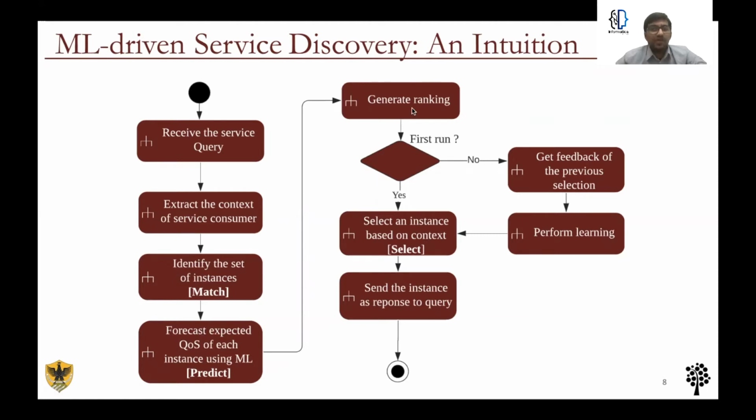Till this step, as we notice, the context parameters are not used. Before the next step, the approach checks if it is the first run of the approach. If it is the first run, then there is no previous learning, so the approach just picks one of the instances and sends it as response.